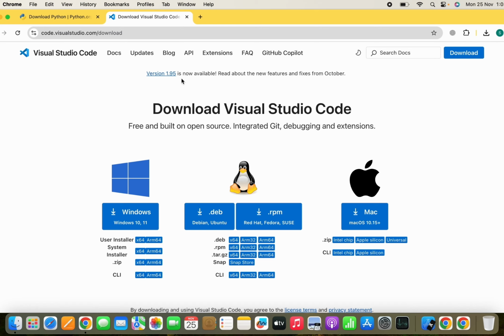So don't worry if you use a different operating system, it will work over there. You can simply download it for Windows, Linux or Mac. As I've told you, it is already available in my system. So you can simply download and run that file. So it's simple and easy.